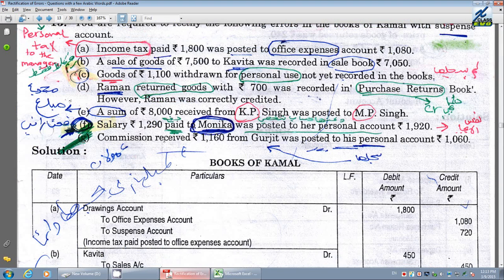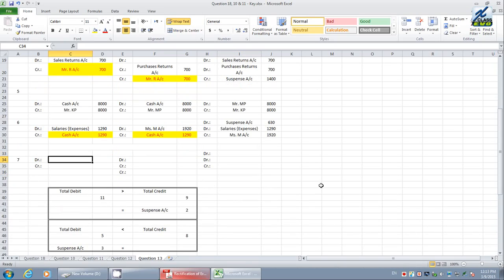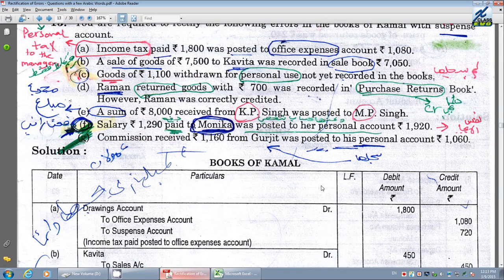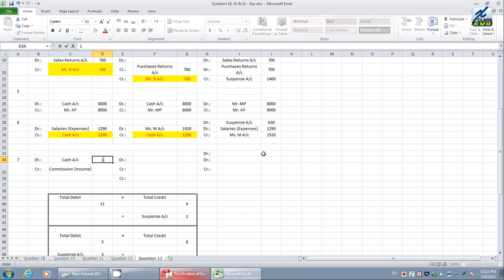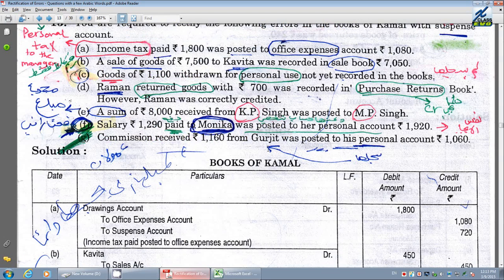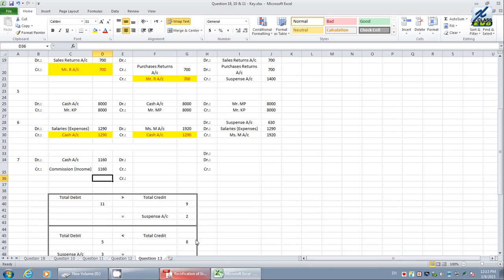The last one is commission received from Mr. G. Whenever you receive commission, we have to write debit cash. We are receiving commission and it is an income, therefore commission is just opposite to the previous ones. Commission is income, we have to credit income. What is the value received here? Commission received 1160. And where is the mistake? From Mr. G was posted to his personal account. This is the problem here.